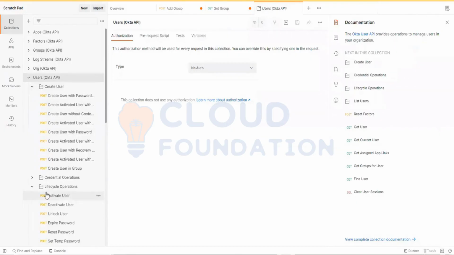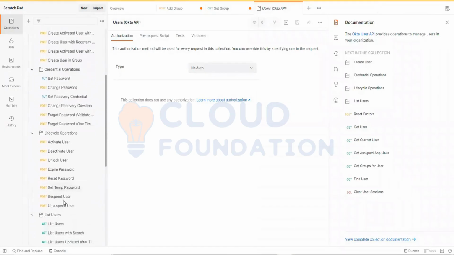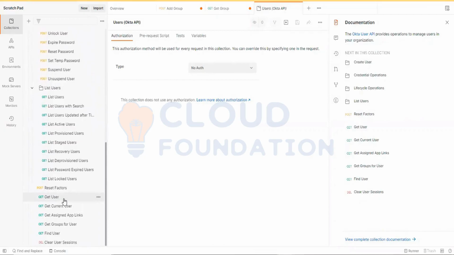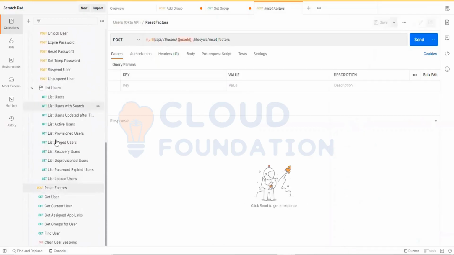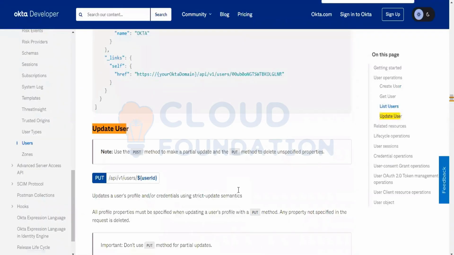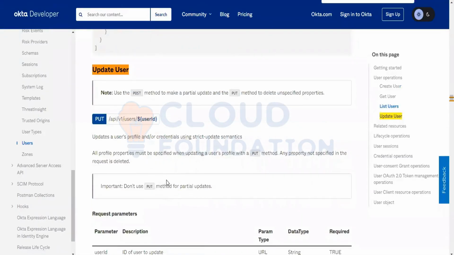Let's see that. There should be an option. Let me see. Here you can see update user. It is there, right?